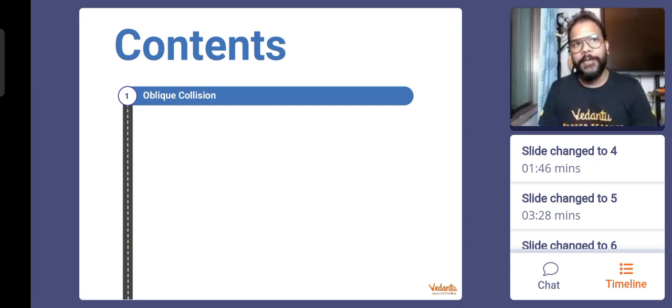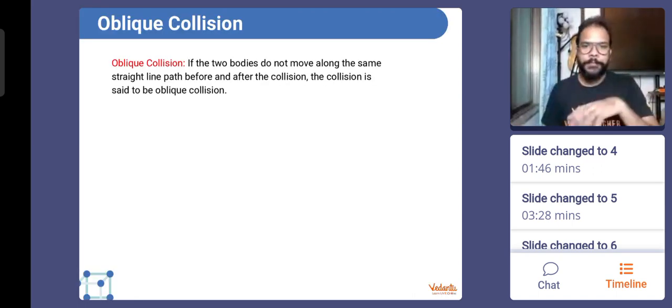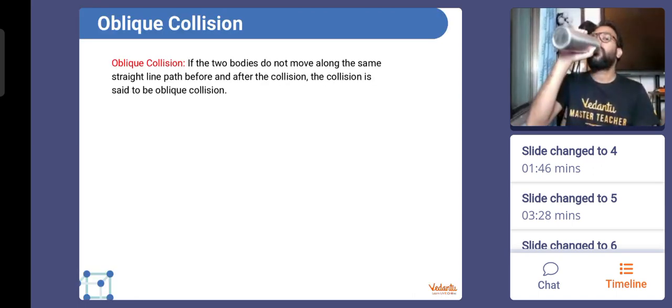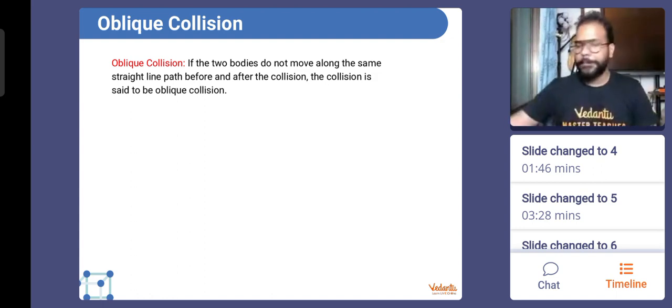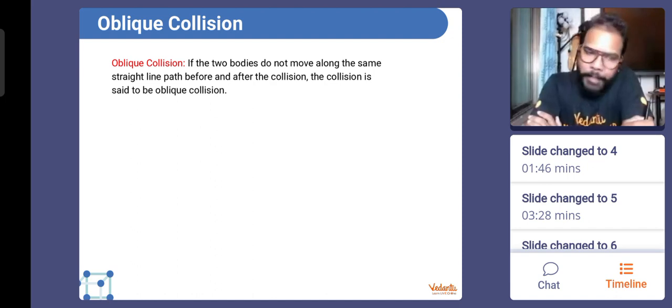It is only that the objects, after collision, are now going to not move along the same line. In head-on collision, the bodies before collision and after collision were moving in the same line. But now when we speak about oblique collision, read the definition, all of you. It says that if the two bodies do not move along the same straight line path before and after the collision, then the collision is said to be oblique collision.